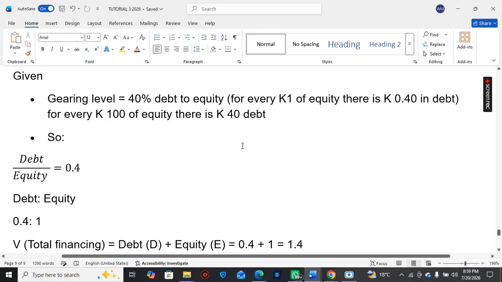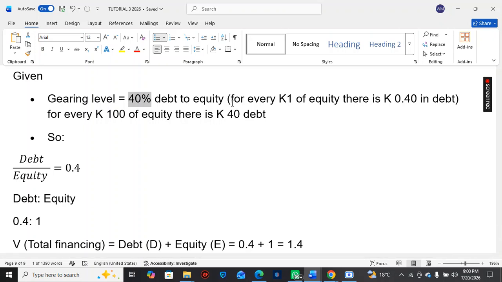Yes, so I was saying that we are using the gearing so that we can get our weightages. From this gearing, we know that the gearing is 40%. Since we haven't been given any figure, that's why we're using this 1 and 0.4, or this 1.4. If we're given a total figure here, you get 40% of that figure. That would be your debt financing, and the other 60% equity financing.